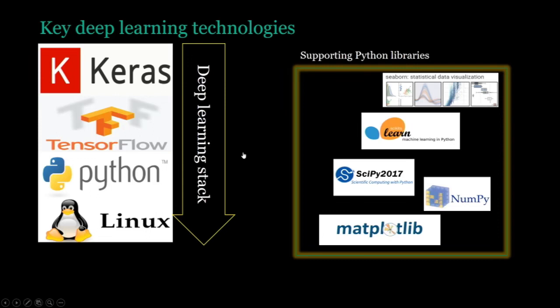We also use a bunch of auxiliary libraries. Seaborn is a really good statistical visualization library. We use it to visualize our results and our data to get a better understanding of the data we're working with. We use sklearn, which is the de facto general purpose machine learning library. It's not deep learning focused, but it has a lot of useful machine learning tools. We use SciPy and NumPy for linear algebra type stuff and statistical computations, and we use Matplotlib. It's also a very good data visualization library. Learning to become a security data scientist involves learning these frameworks. They're not that hard, but they're super useful.